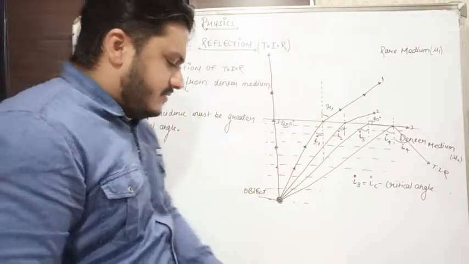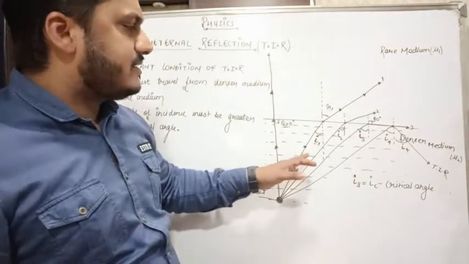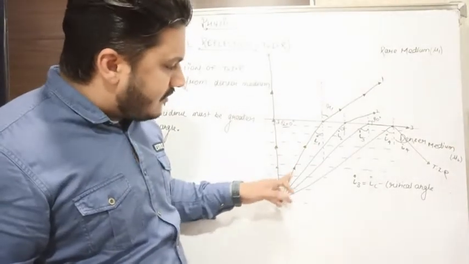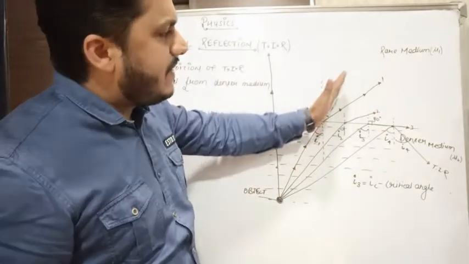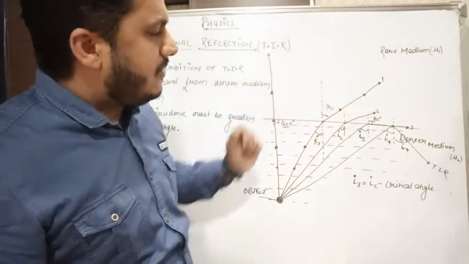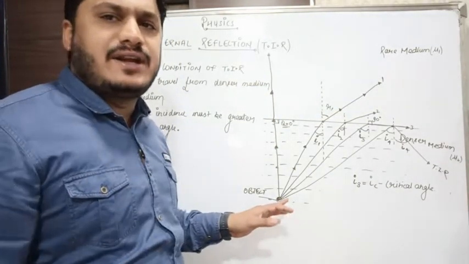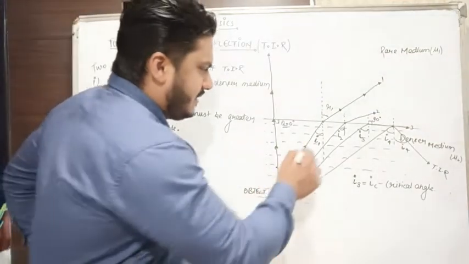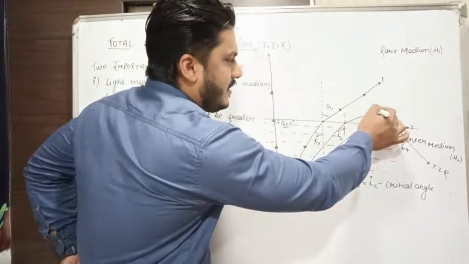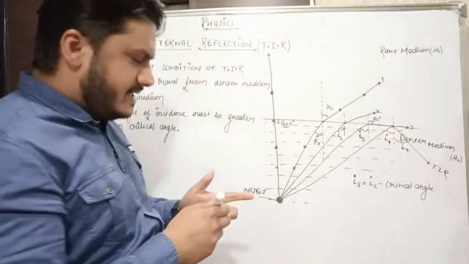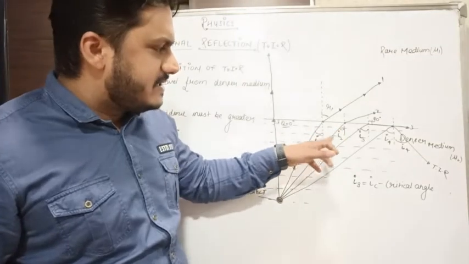From this diagram, you can understand that when the light travels from denser medium to rare medium, it will not go straight. It will bend away from the normal. As we gradually increase the angle of incidence, look at the ray number two. Here, I just increased the angle of incidence.